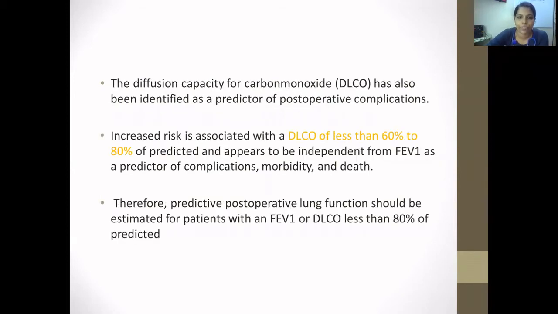The diffusion capacity DLCO has also been identified as a predictor of postoperative complications. Increased risk is associated with a DLCO of less than 60 to 80% of predicted, and appears to be independent of FEV1 as a predictor of complications, morbidity, and death. Therefore, evaluating predicted postoperative lung function is a crucial point.